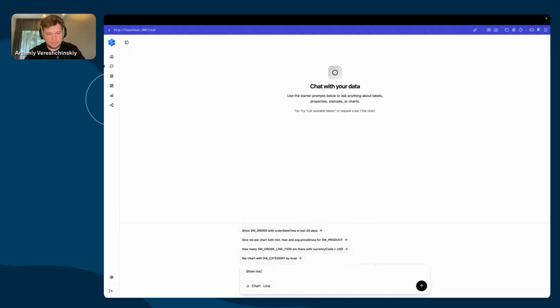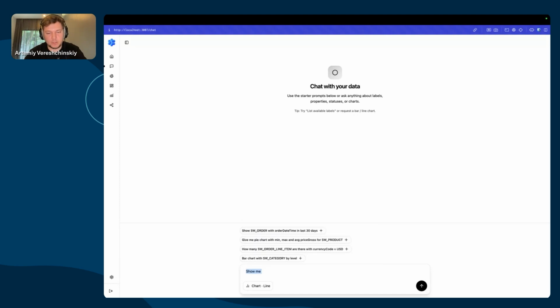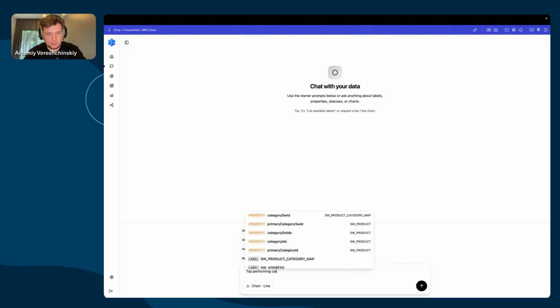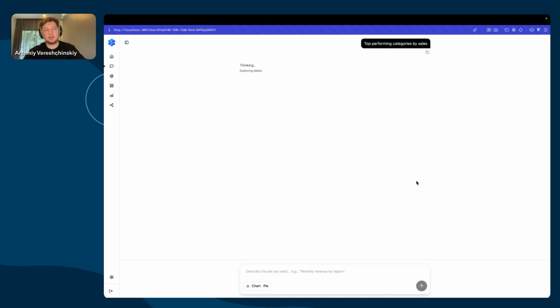Show me top performing categories by sales. We want it as a pie chart, right? So now we use an agent to perform some exploration.